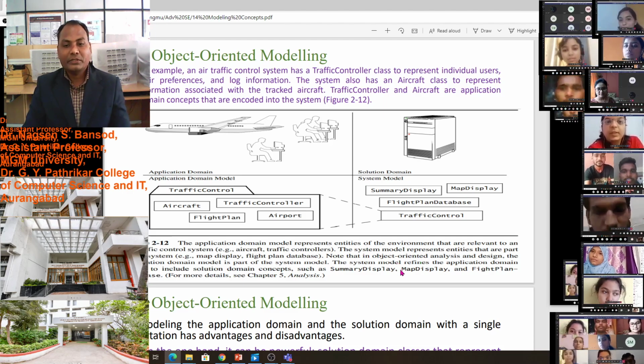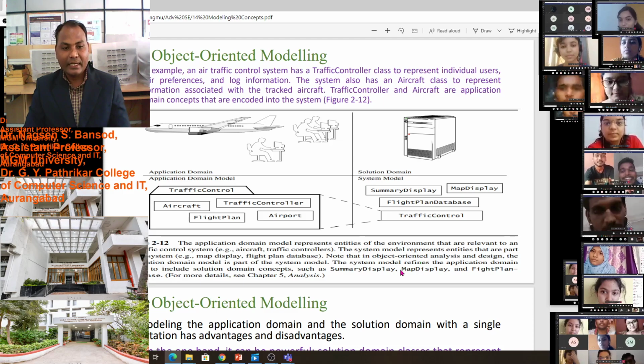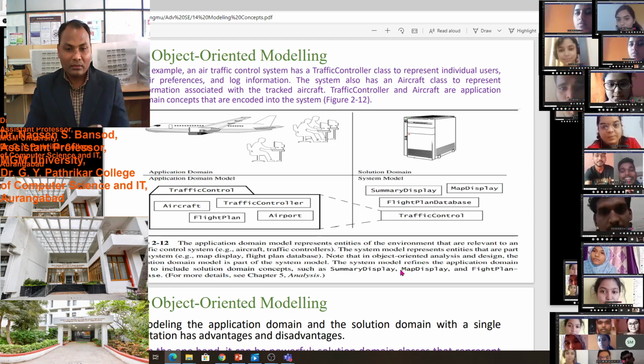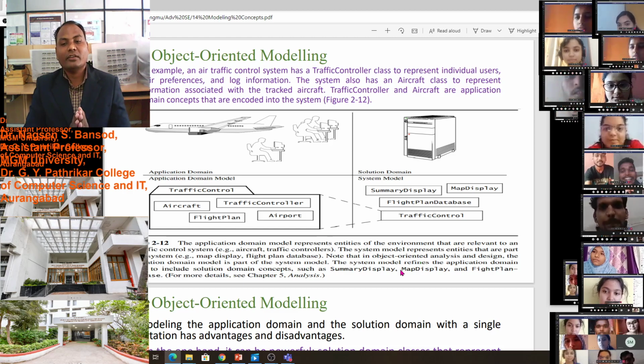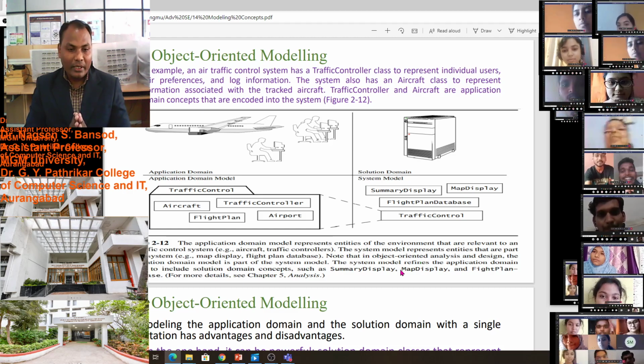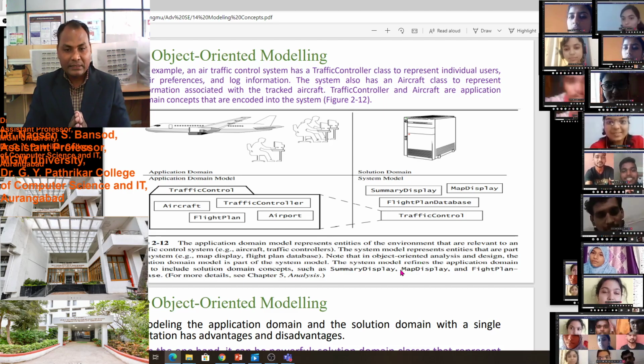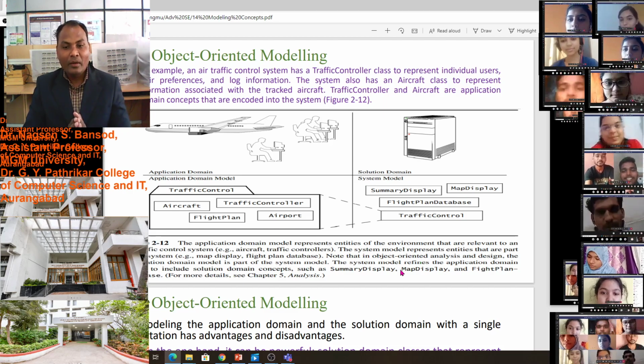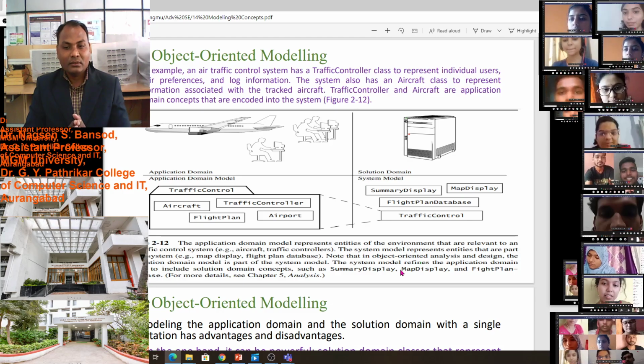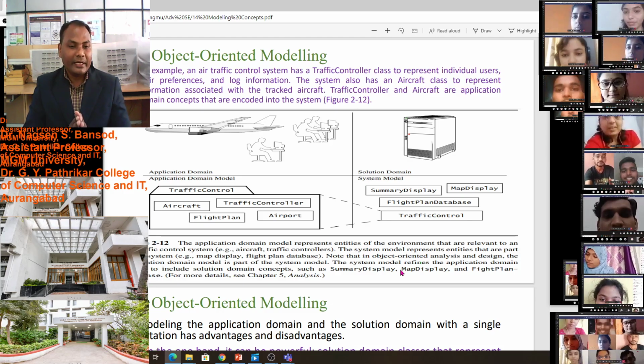Note that in object oriented analysis and design, the application domain model is a part of the system model. The system model refines the application domain model to include solution domain concepts such as summary display, map display, and the flight plan database.